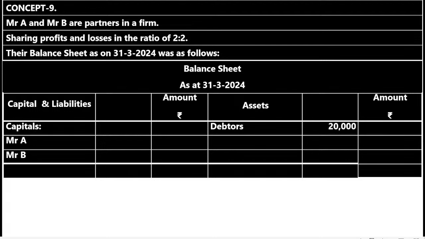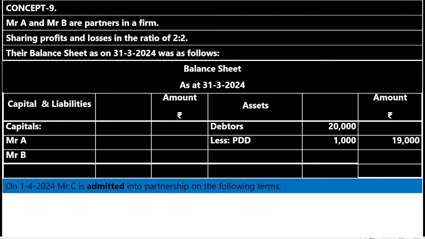Debtors, inner column 20,000 means gross debtors 20,000 less PDD. This is in the question, means old PDD 1,000. So out of the 20,000 we are suspecting 1,000. It may or may not be recovered. So net amount is 19,000. At the last we may recover 19,000.